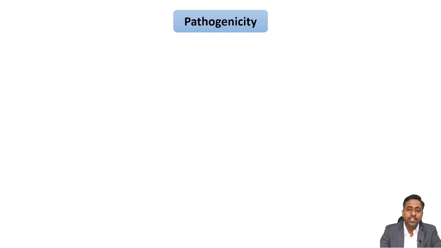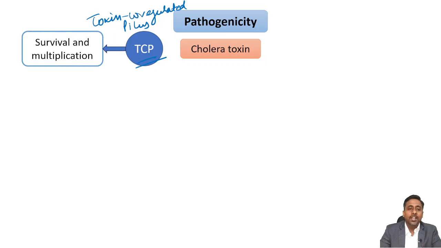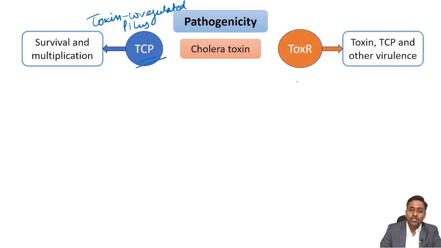Now coming to the pathogenicity. The pathogenicity of Vibrio cholerae is via cholera toxin, so it is a toxin mediated infection. But cholera toxin is not only responsible for pathogenesis. Apart from that, toxin co-regulated pilus, in short known as TCP, is required for the survival and multiplication of Vibrio cholerae. And this TCP, cholera toxin, and other virulence factors are regulated by the ToxR gene.